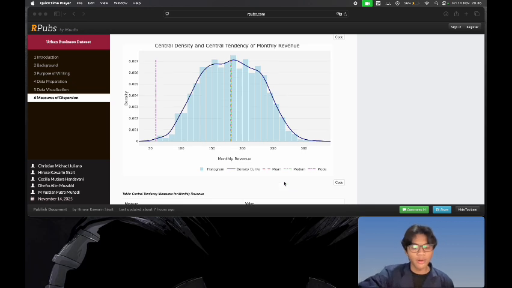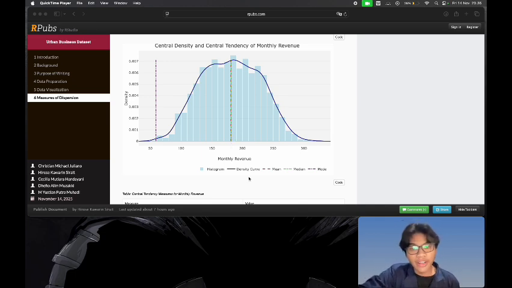Now, from the graph, it can be seen that the monthly income data is very symmetrical. We know in that case the data is very symmetrical, with the peak of the distribution around the values of 180 and 200, which means that the most frequently occurring income falls within that range.